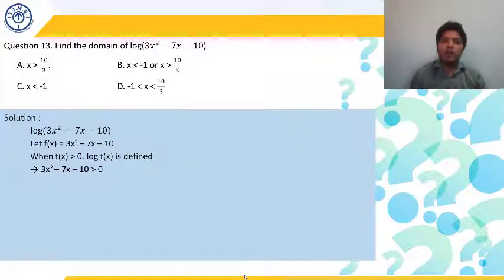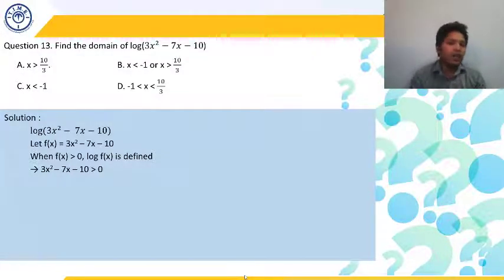So it is valid for x greater than 10 by 3, because we have taken the value of x to be 4 and this function is defined. The quantity is becoming positive, so it is greater than 0. Obviously x equal to 4 is satisfied. So option C cannot be the answer, because values of x greater than 10 by 3 are satisfying here, while option C says the answer is only x less than minus 1, which is not possible.